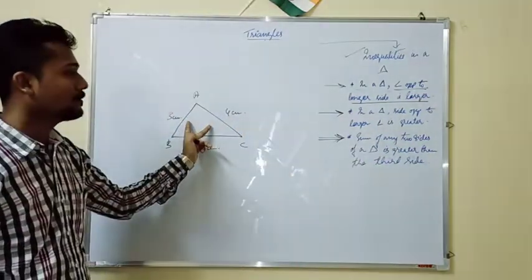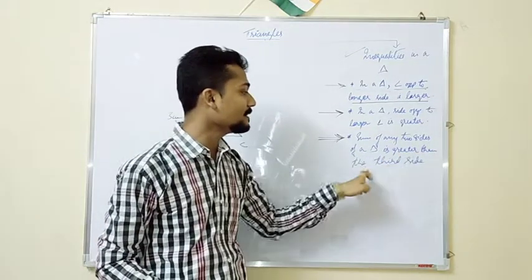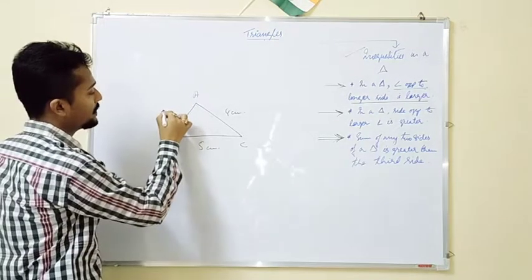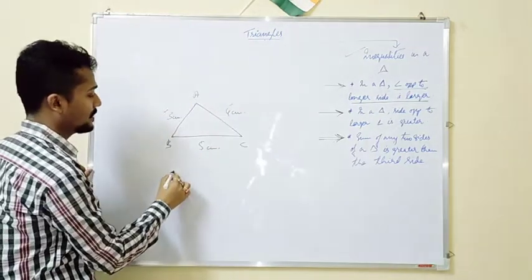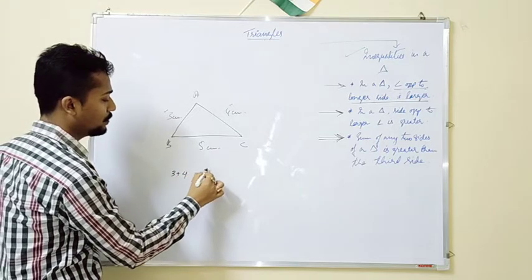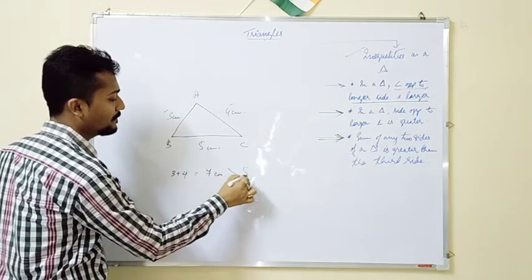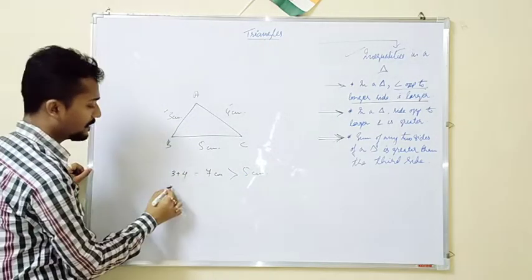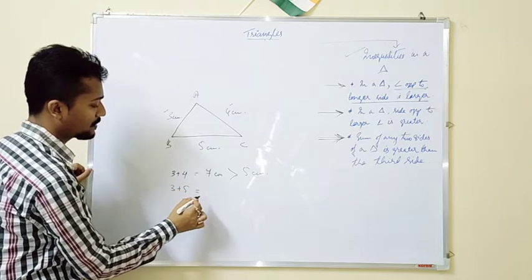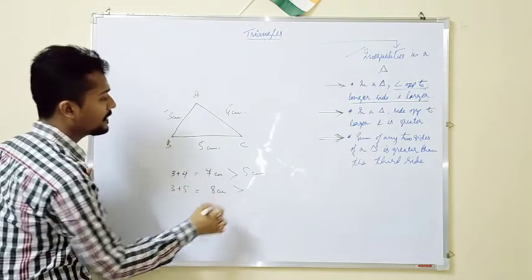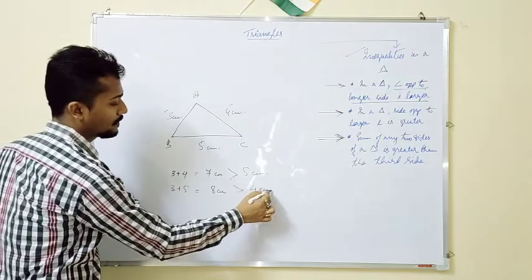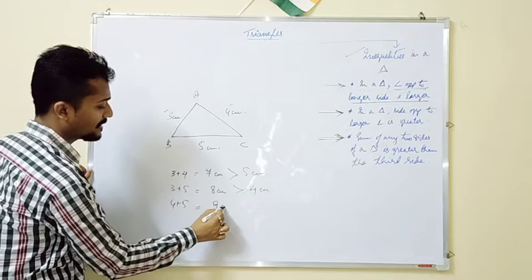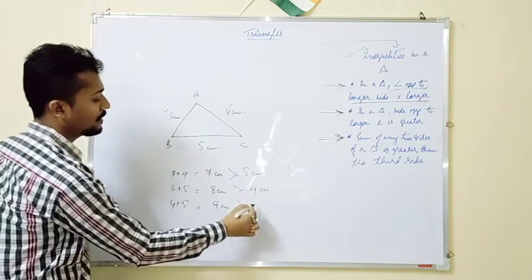Take any two sides of a triangle; the sum is greater than the third side. So let us take these two particular sides, this and this, and add them. 3 plus 4 is equal to 7. It is greater than 5, isn't it? Now again take any two, 3 and 5. 3 plus 5 is equal to how much? 8 centimeter, which is greater than how much? 4. Again take 4 and 5. 4 plus 5 is equal to how much? 9 centimeter, which is greater than 3.